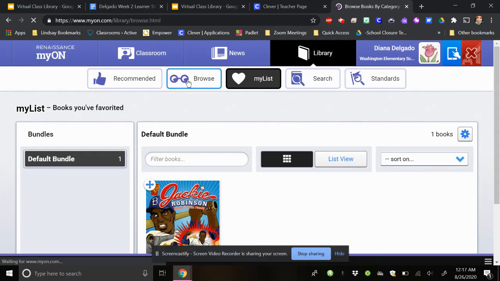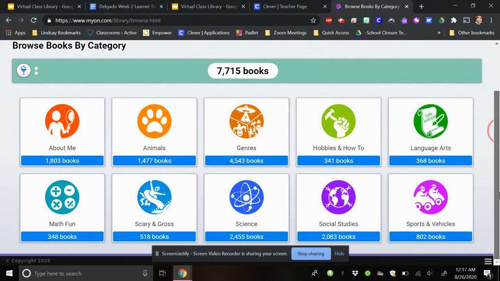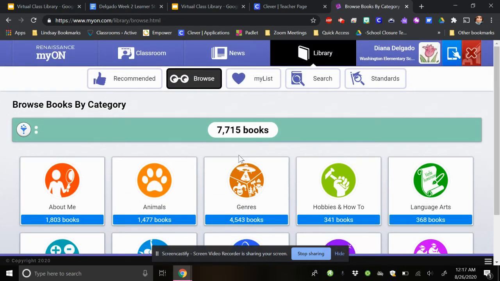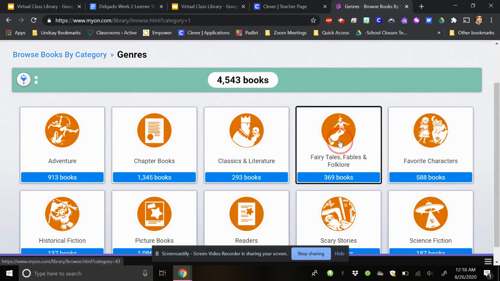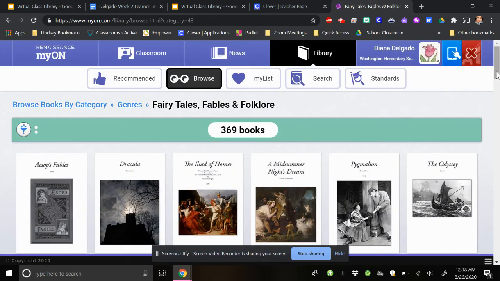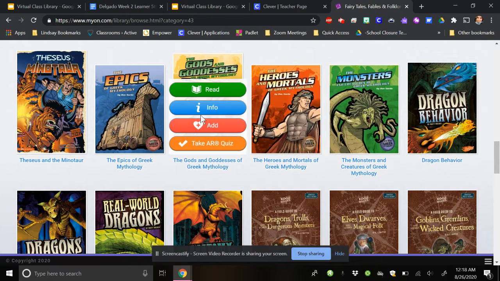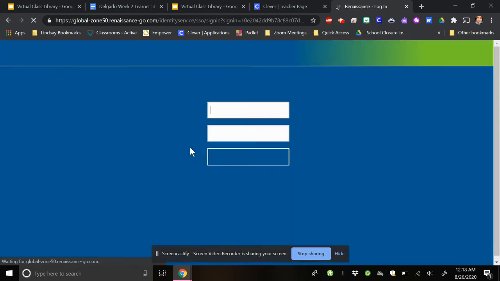Like I said, there's just so many books. Look at all these book options that you have here. This is the new software. I forgot to show you guys one more thing. Say I'm going into a fairy tale one, and I want to take a quiz. You just go on take an AR quiz. This is pretty similar to last year where you took an SRC. You just go on here, take the quiz.